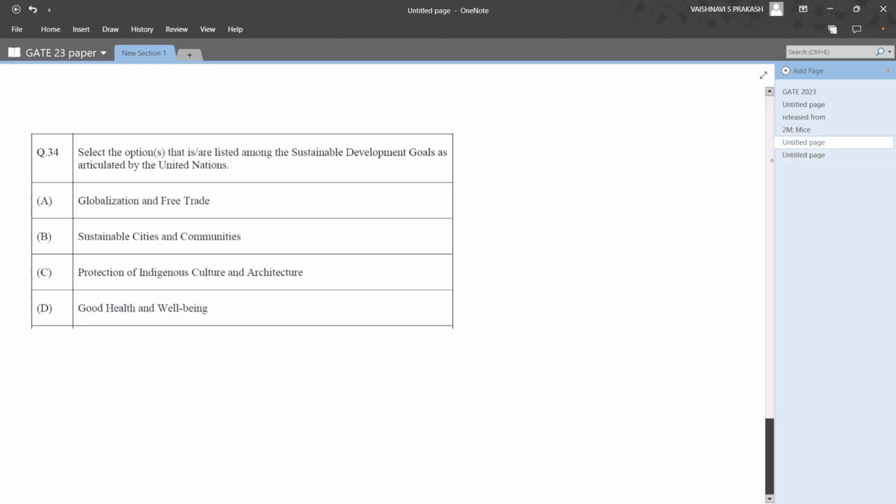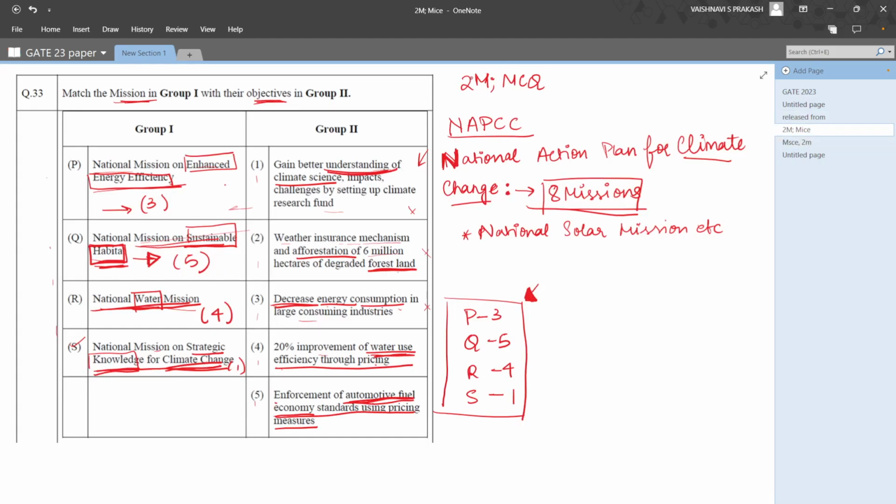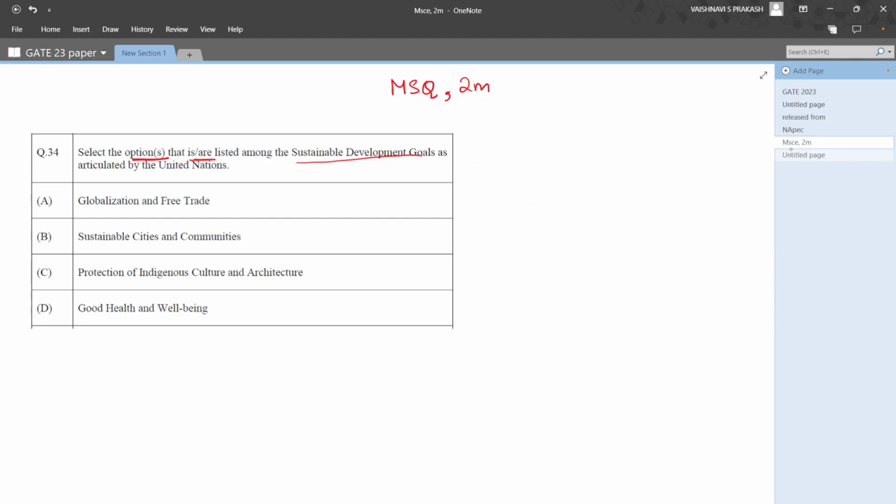The next question is about the Sustainable Development Goals. This again was a multiple select question, because it says options, that is or are. So this is an MSQ. And this was for 2 marks. I didn't mention, but the previous one again was for 2 marks and an MCQ. This again was for 2 marks and an MSQ, which means there could be more than one right answer.